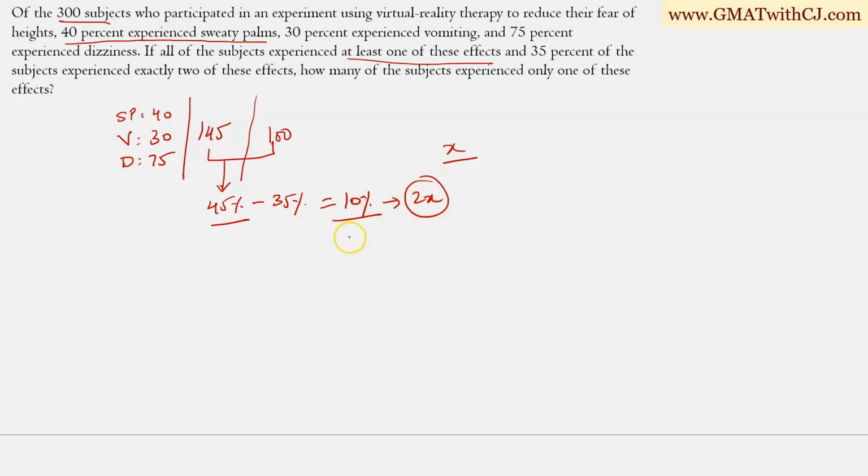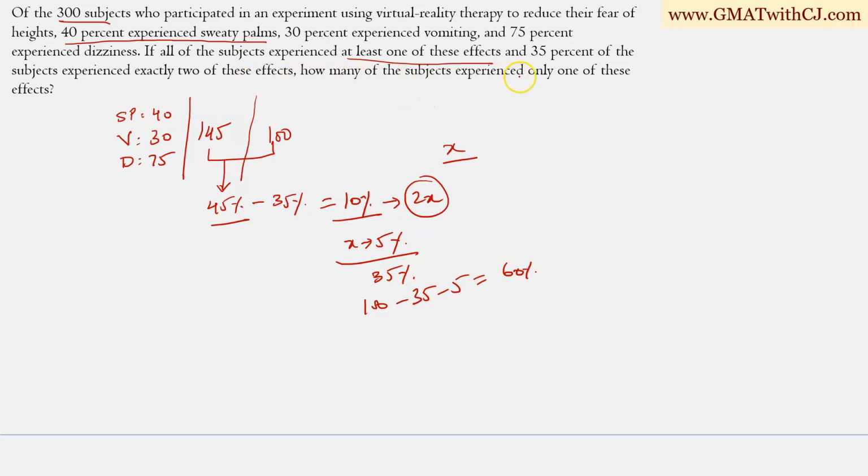So 2x must be equal to 10%. So x must be equal to 5%. 5% of people have been counted thrice. 35% of people have been counted twice. So how many people were counted just once? So 100 minus 35 minus 5, which is 60%.